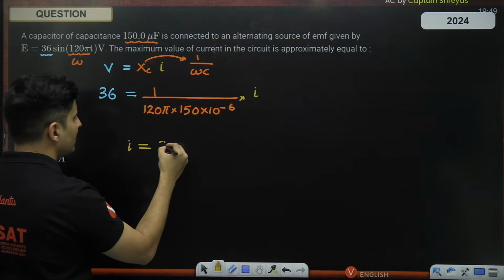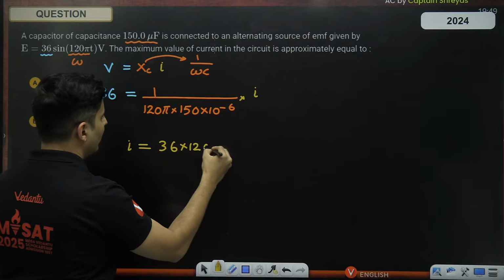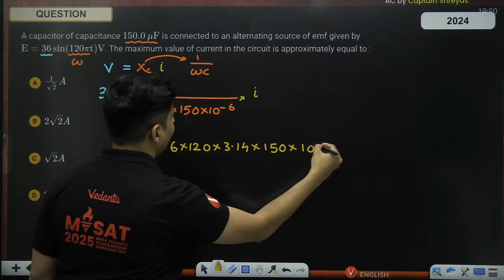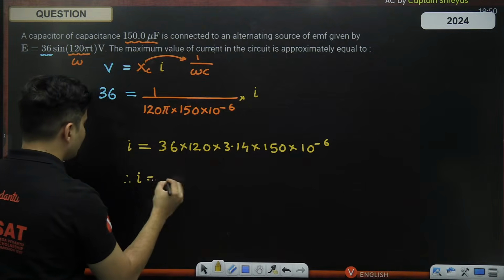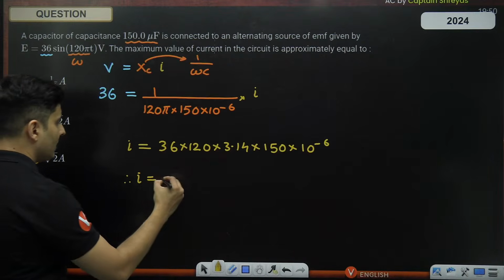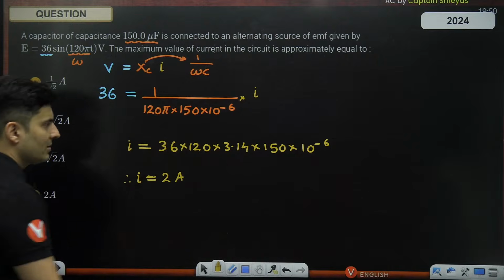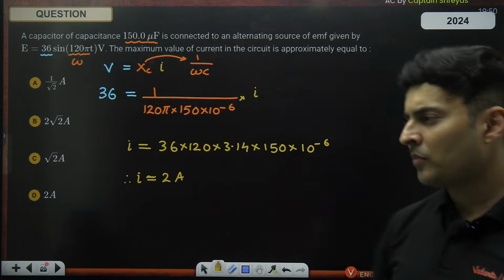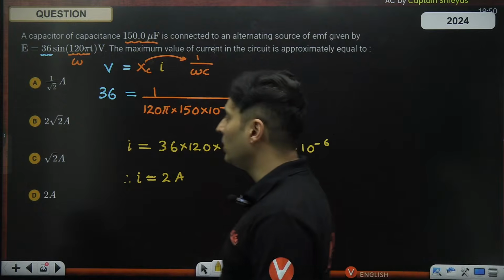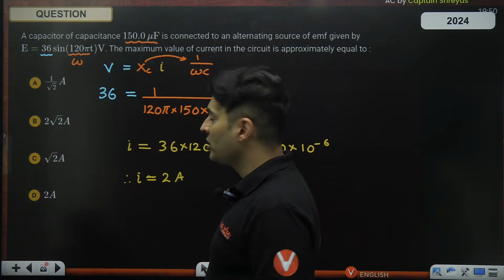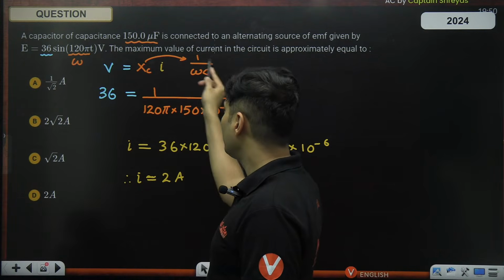You have to multiply all these things. So 36 multiplied by 120 multiplied by 3.14 multiplied by 150 multiplied by 10 to the power minus 6. So whatever answer you get, I think 2 amperes roughly. Yeah, you should get exactly the same thing, close enough to 2 amperes. Okay, the method is important. This was a calculative question which was given in 2024. Yeah, it will take your time, but it is simple only. Voltage is current into resistance, an Ohm's law like equation, but the resistance will be reactance now, which is 1 by omega C.